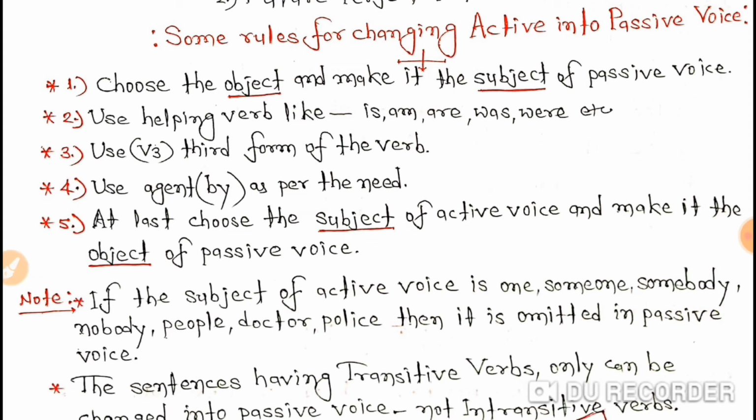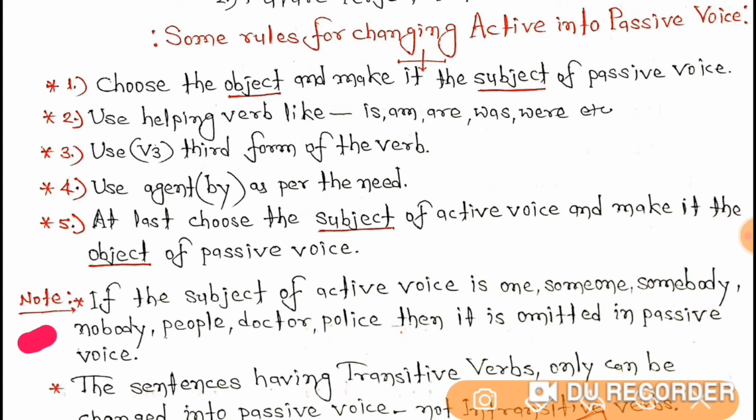Clear, students? Now let's understand the note that I have just mentioned below. The note tells you that if the subject of active voice is one, someone, somebody, nobody, people, doctor, police, then it is omitted in passive voice. This means you don't have to write by someone, by somebody, by nobody, by people, by doctor, by police. But suppose if you write it, your sentence will not become wrong.